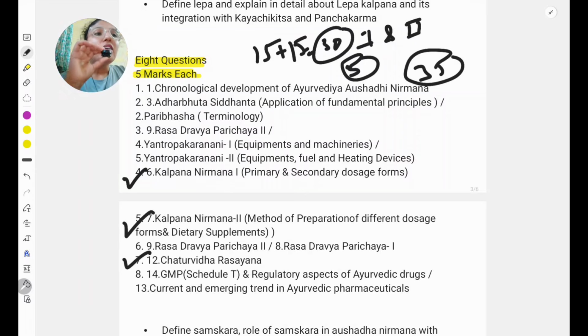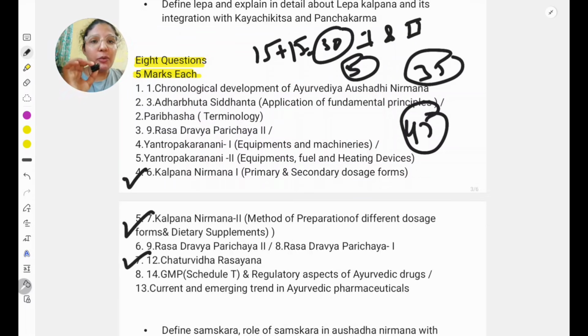Then from Kalpna Nirman 3, there are chances of a 10 marks question, and it will come in this Chaturvidha Rasayana, so it will become 45 marks. Without any difficult portion we have completed our 45 marks. Next portion is the chronological development of Ayurvedic Oshadhi Nirman.